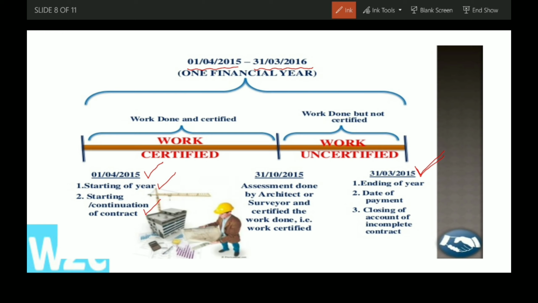The valuer comes to the site and values the work on 31st October 2015. The assessment is done by the architect or surveyor, who certifies the work done. Up to then, this is the work certified. This is work uncertified: work done but not certified.